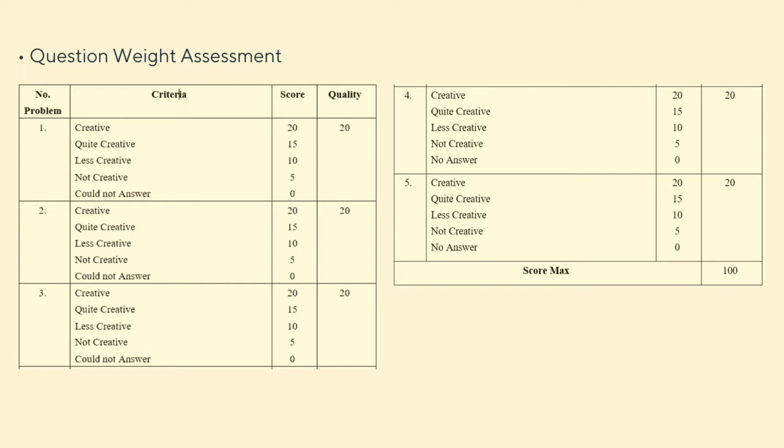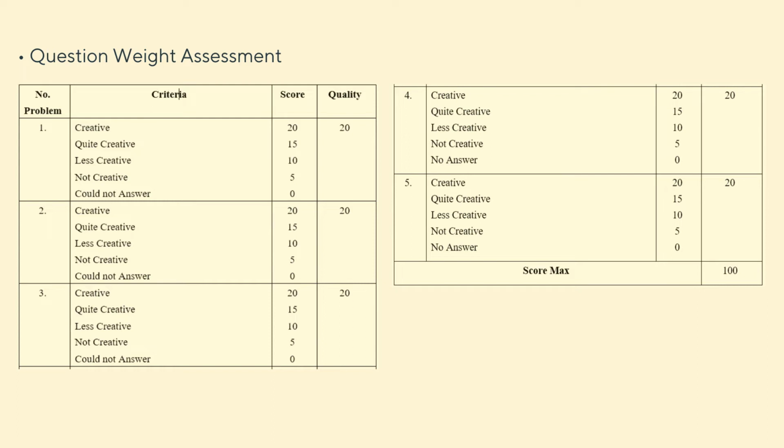The second criterion, quite creative, has a score of 15. Less creative has a score of 10, not creative is 5, and could not answer is 0. And then the total score for each problem is 20.